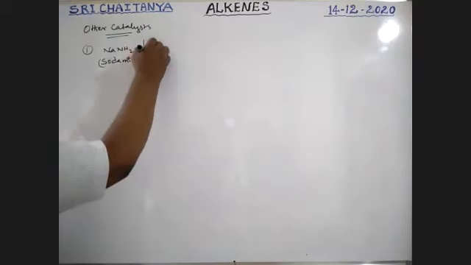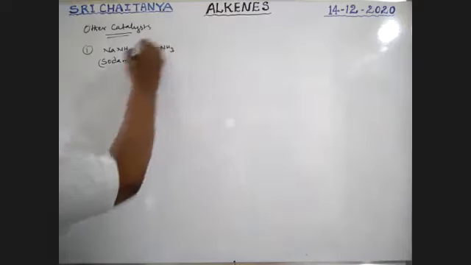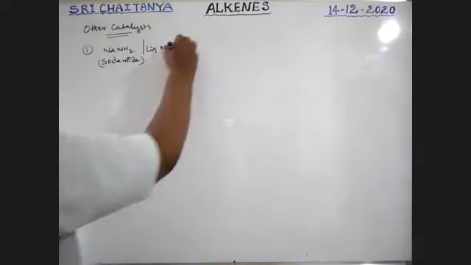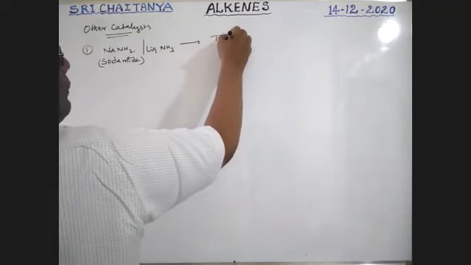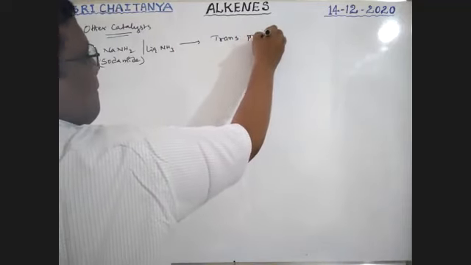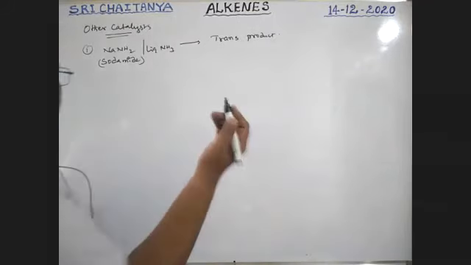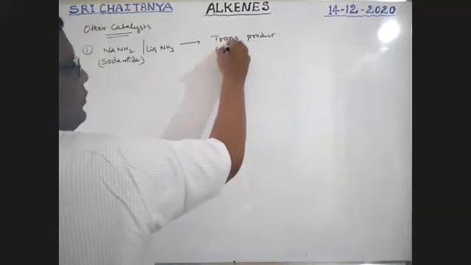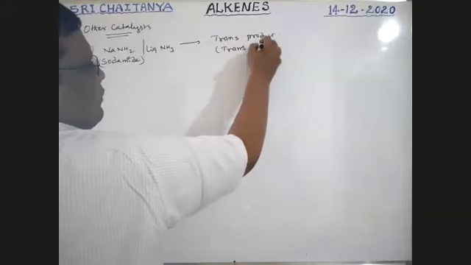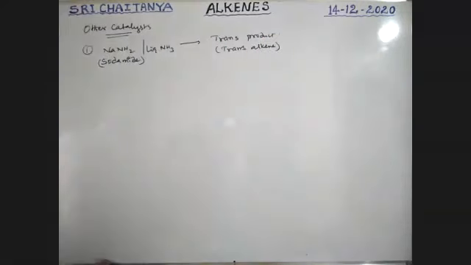NaNH2 in liquid ammonia may also be used, boys. Here the product is trans, a trans alkene is the final answer. This is Birch reduction, boys. Trans alkene is the product.